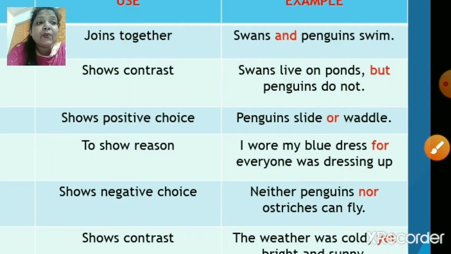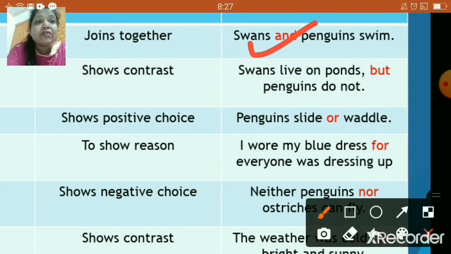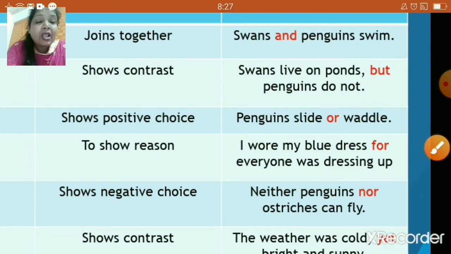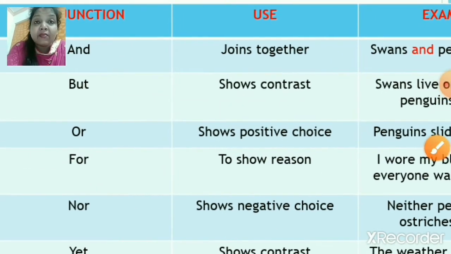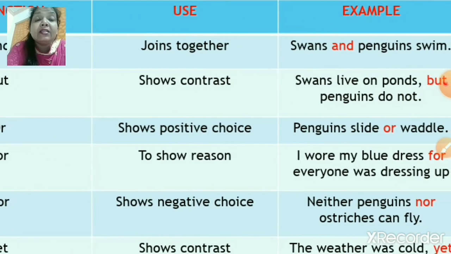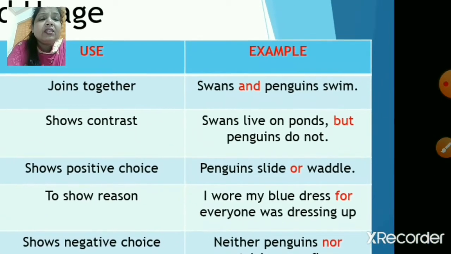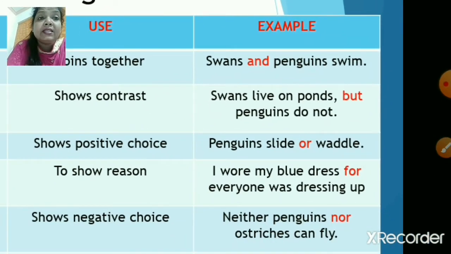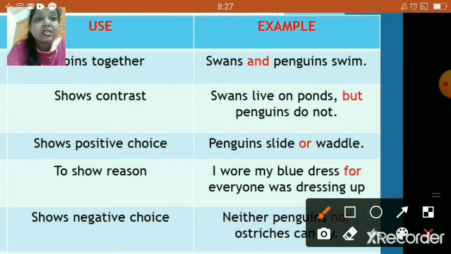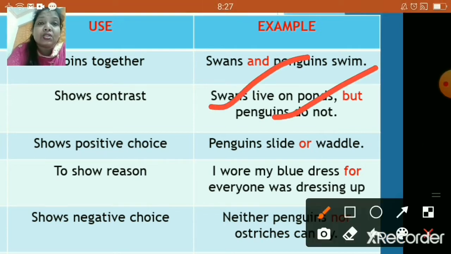Swans and penguins swim. Now, the reason is we wanted to add these two words, and that's the reason we have used "and" over here. Now, the next one, "but." When will you use "but," children? Whenever the phrases show some kind of a contrast. So the sentence could be something like, swans live on ponds, but penguins do not.